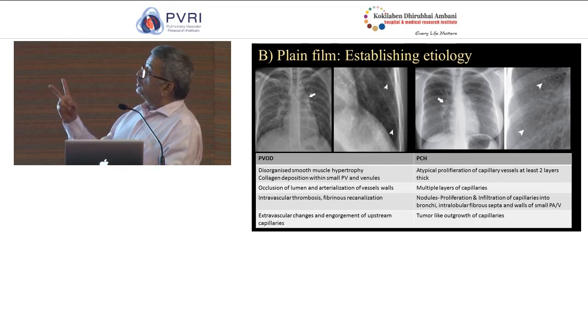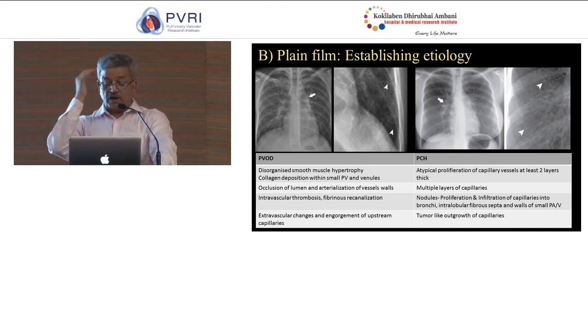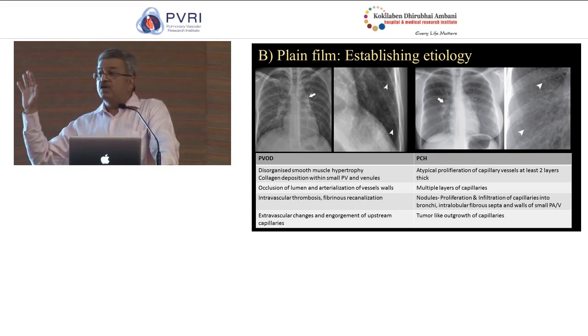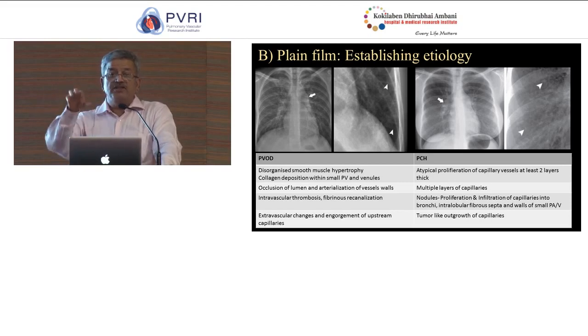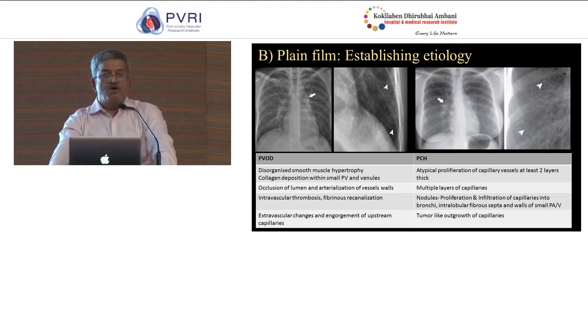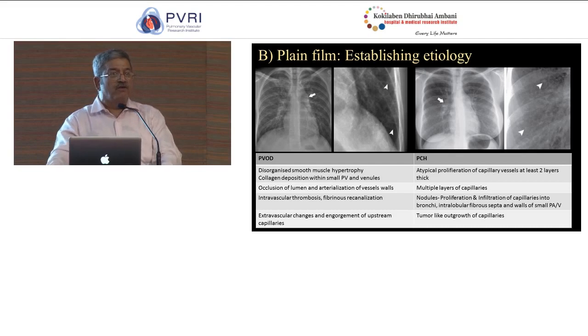So, two diseases deserve merit when we talk about group 1 abnormalities for PAH, and these are two rather uncommon diseases. Nonetheless, they do come along with Abernethy syndrome: pulmonary veno-occlusive disease and primary capillary hemangiomatosis. We never used to actually appreciate them in the 80s and 90s. Why? Because we were not aware of them. As our awareness levels have increased, we have started diagnosing them more commonly, and now every year we do see 10 to 12 of these patients, and with increasing numbers. Why? Because we are more aware of them and we are looking for these abnormalities.